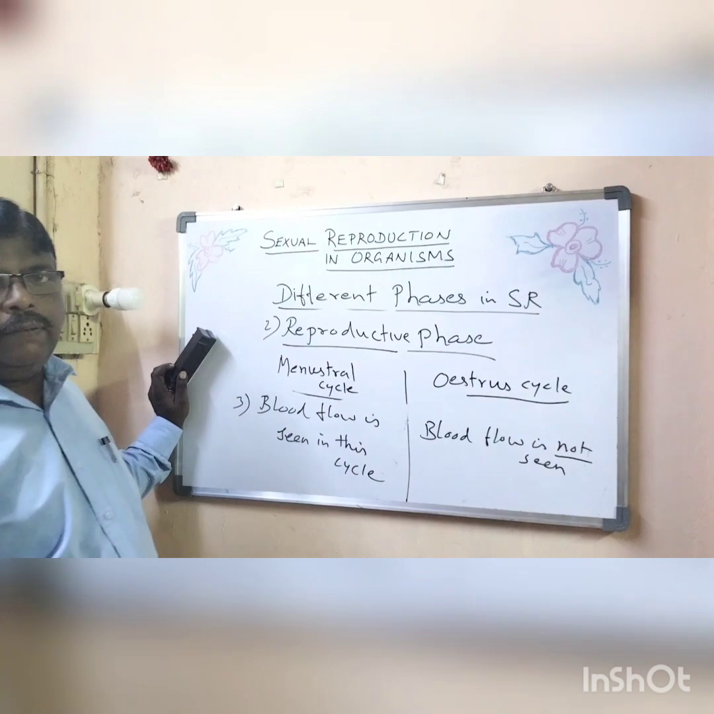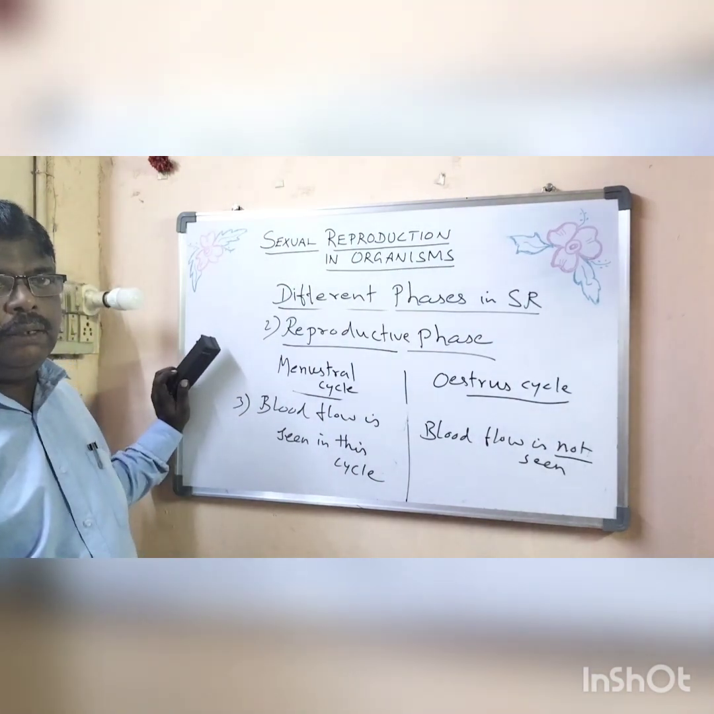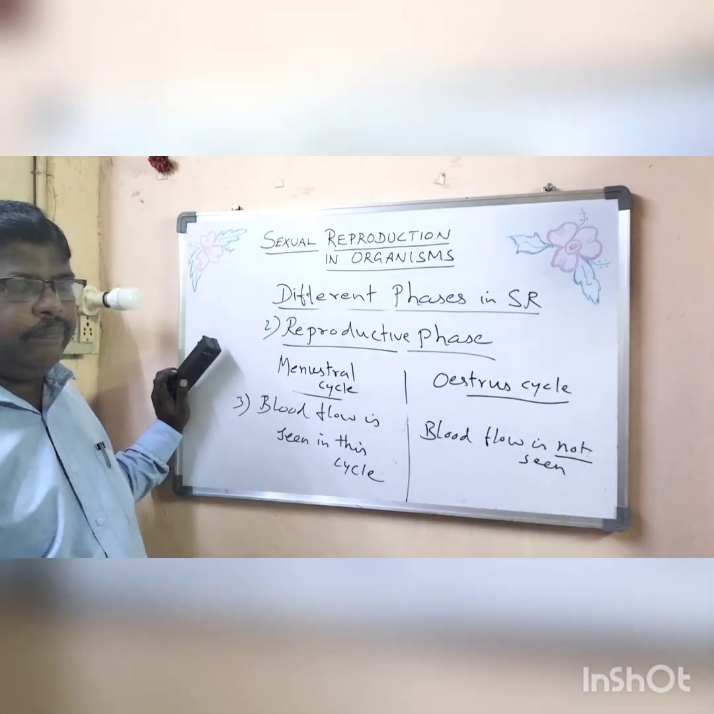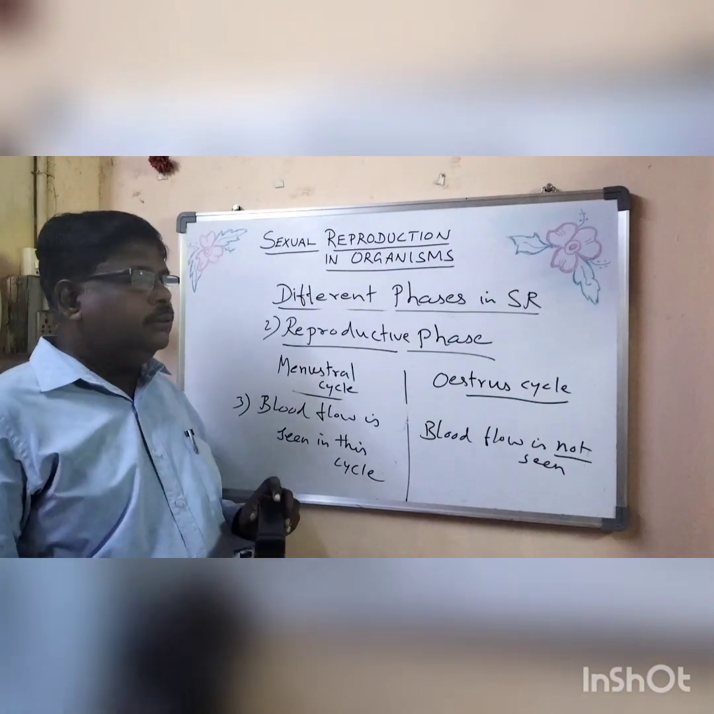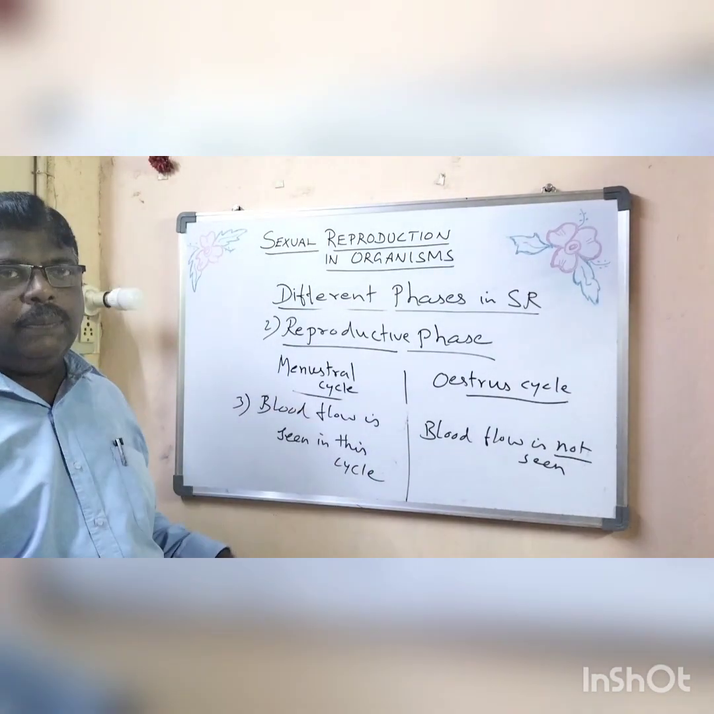In oestrous cycle, blood flow is not seen, whereas in menstrual cycle, blood flow is seen. Okay. So that is about the reproductive phase.